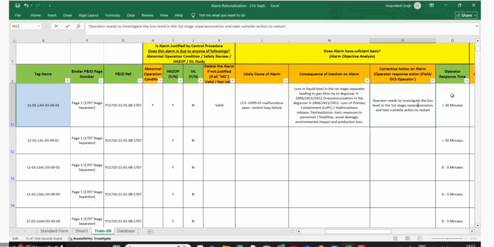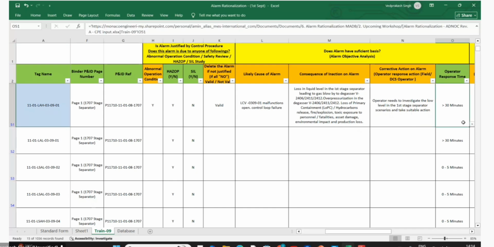21. Scenario and take suitable action. Suitable action. Okay. So what is the response time? Once you get the alarm, this is high level, no? This is low. This is high. Okay, sorry, high. High to high. So okay, we have less than 5 minutes.